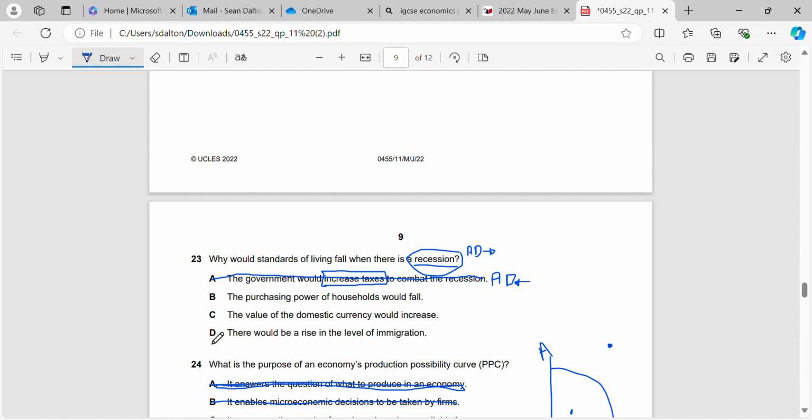Okay, there would be a rise in the level of immigration. So that would also be wrong. There would be a rise in the level of emigration. If the economy is doing poorly, why would people move into our country? They wouldn't. They would move out of our country. So we would not get more immigration, we'd get more emigration. And the value of the domestic currency would increase. That's also wrong.